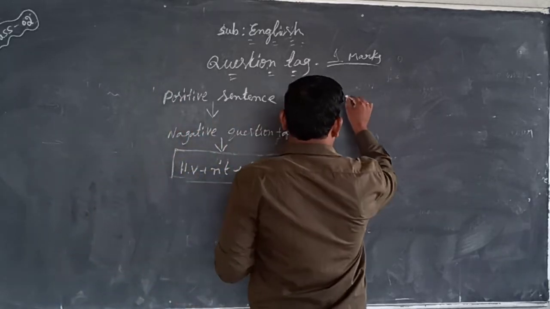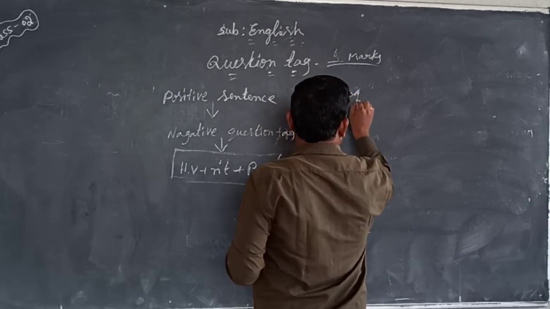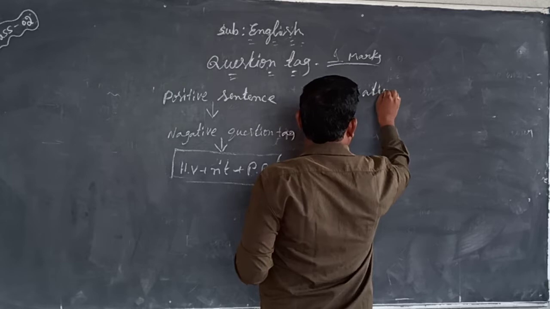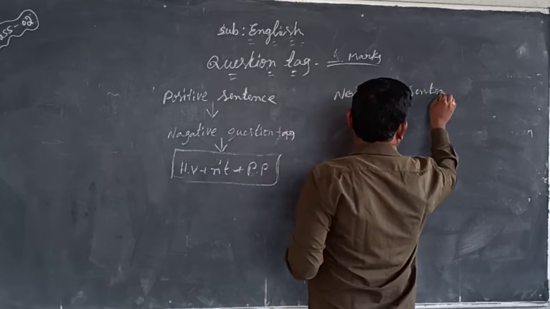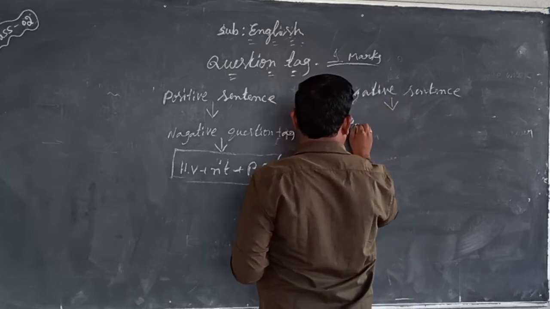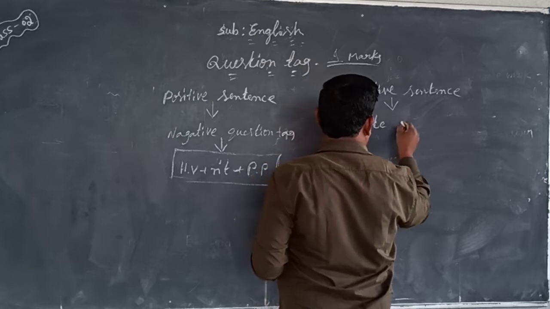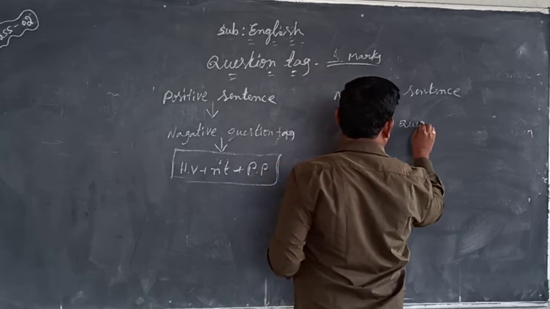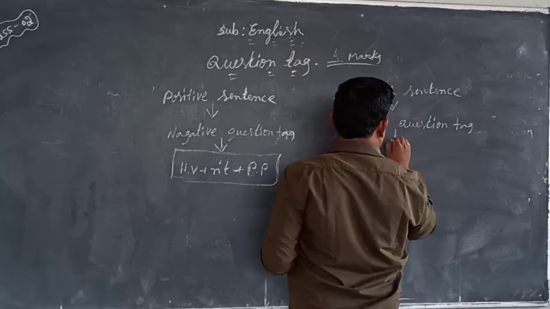In the same way, if the sentence is negative, the question tag is a positive question tag.